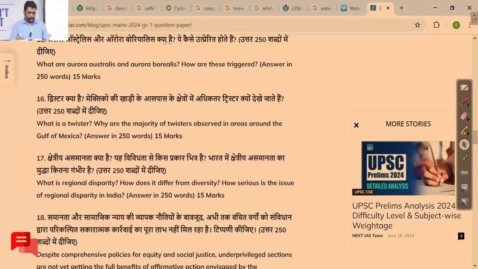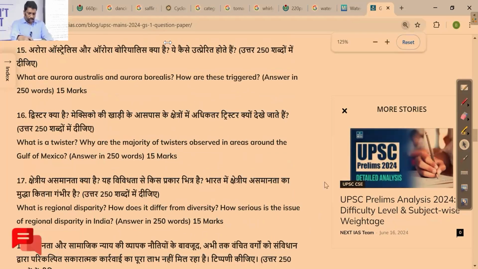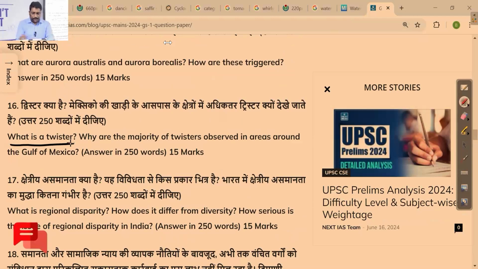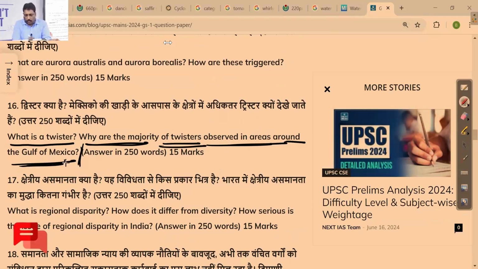Okay. So this is the question that was asked this year. What is a twister? Why are the majority of twisters observed in the area around the Gulf of Mexico? This is what you have to write. Maybe you take it as a practice question. Write an answer in 250 words. Now tell me, what should be the structure of this answer?